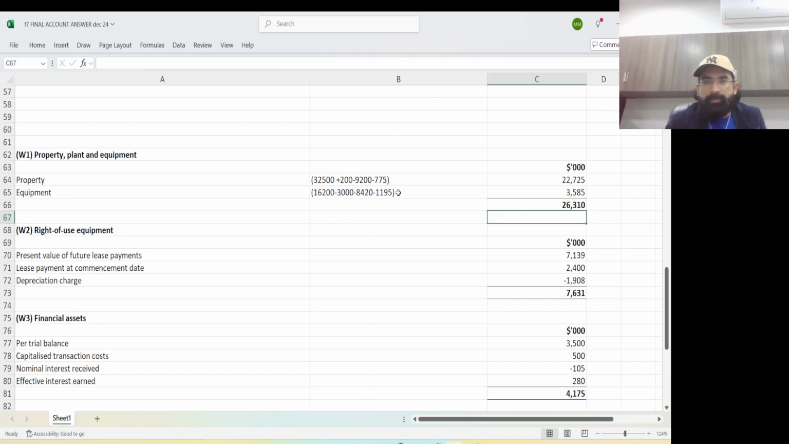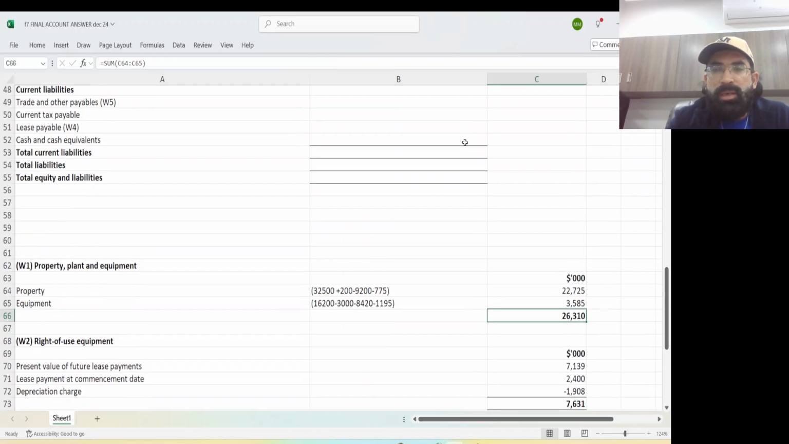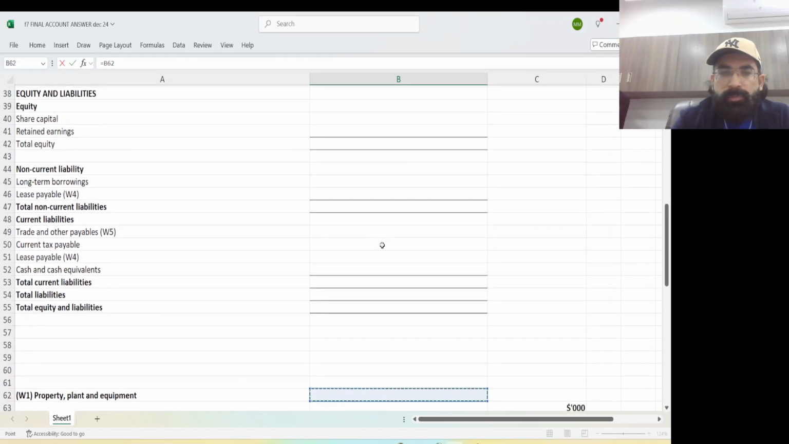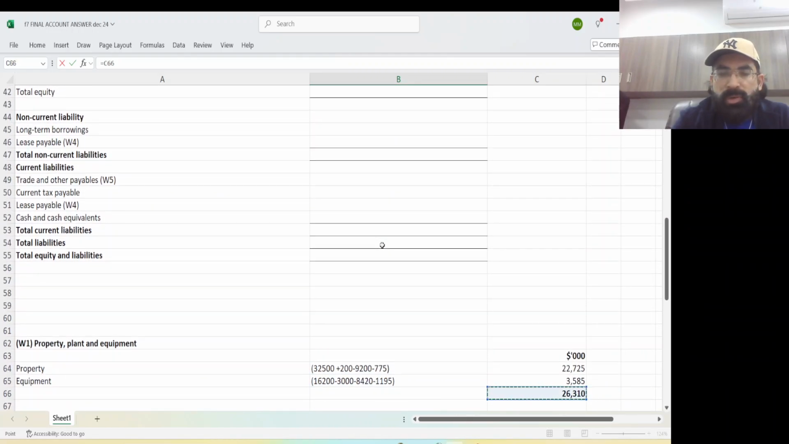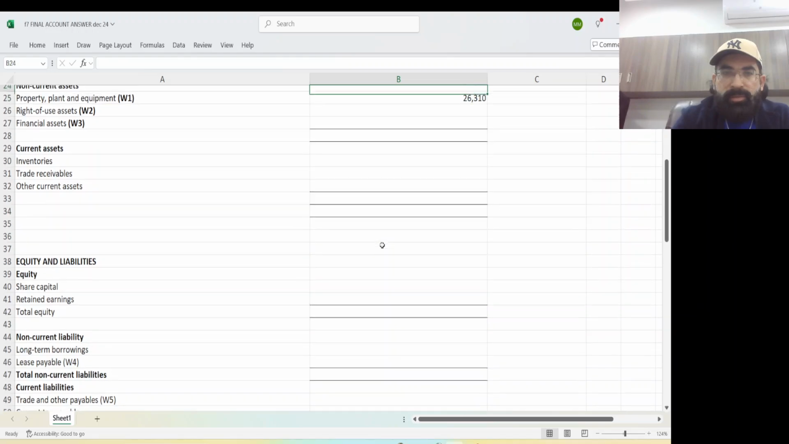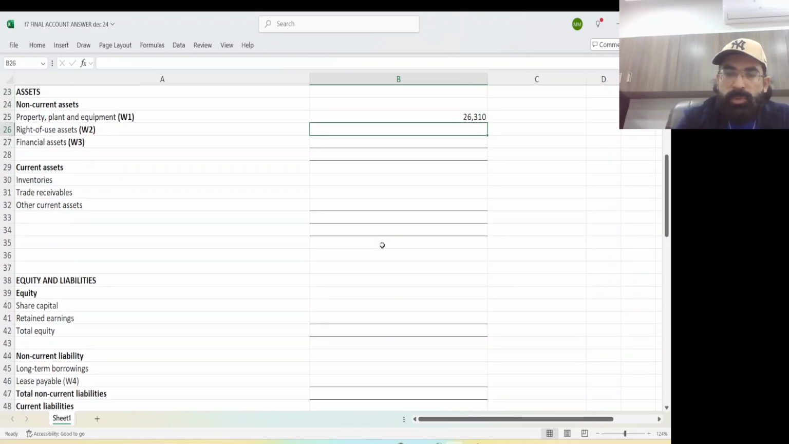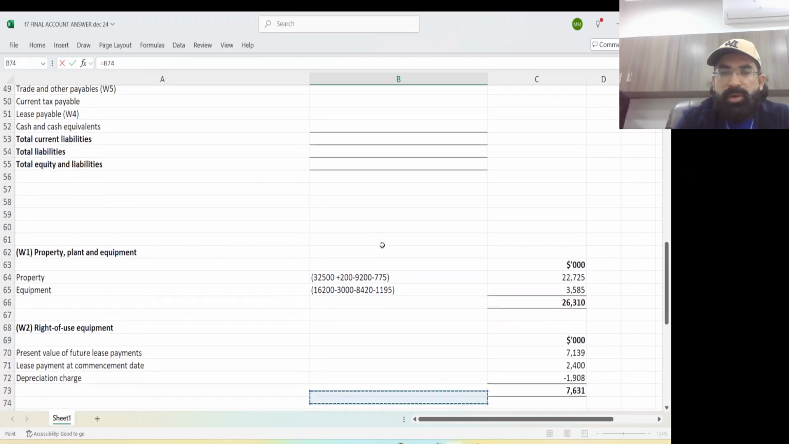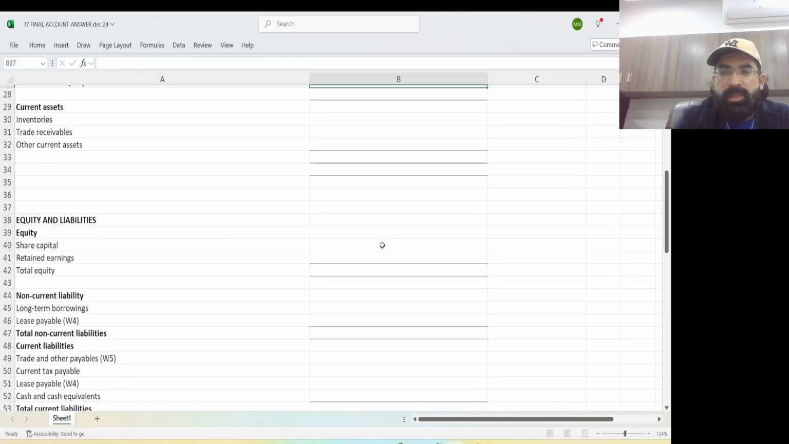Okay, now let me fix data. This 26,310 will go in the SOFP. Okay, 26,310. I have taken this, and now closing ROU I have already calculated. This 7631 is your closing ROU.